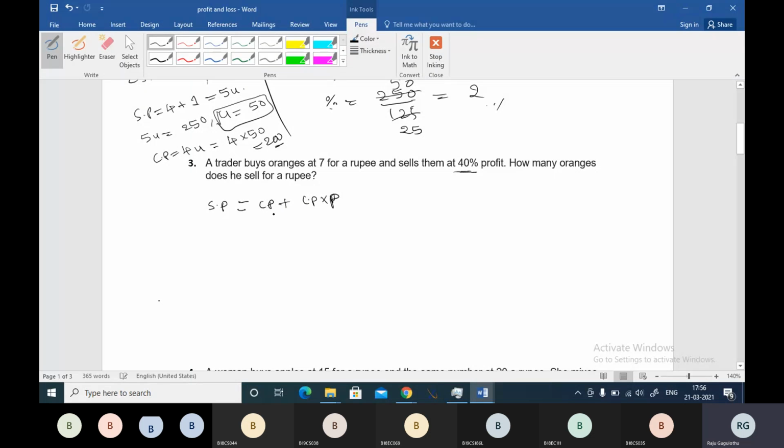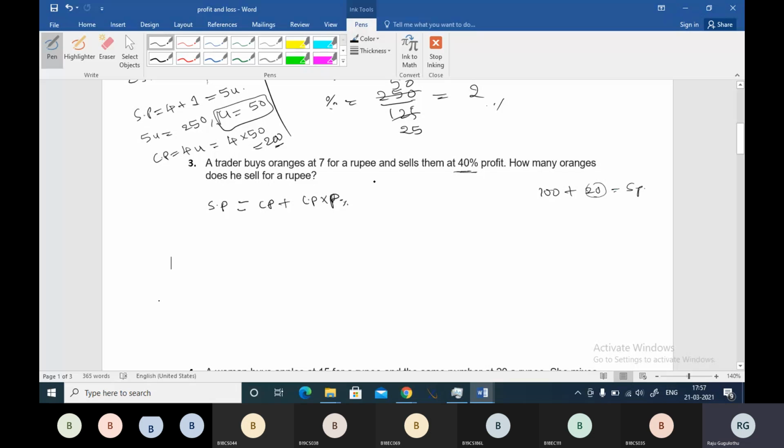Let's say 100 rupees is the cost price and you are expecting 20 rupees profit, then this should be your selling price. When you speak of this 20 rupees profit in percentages, you will say 20 percent profit on cost price.